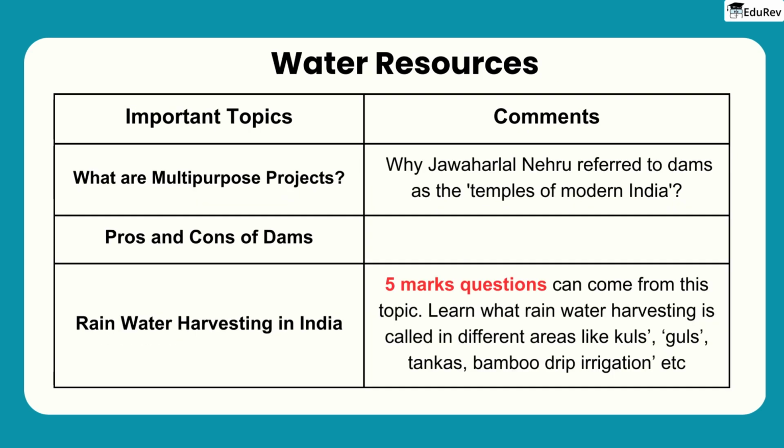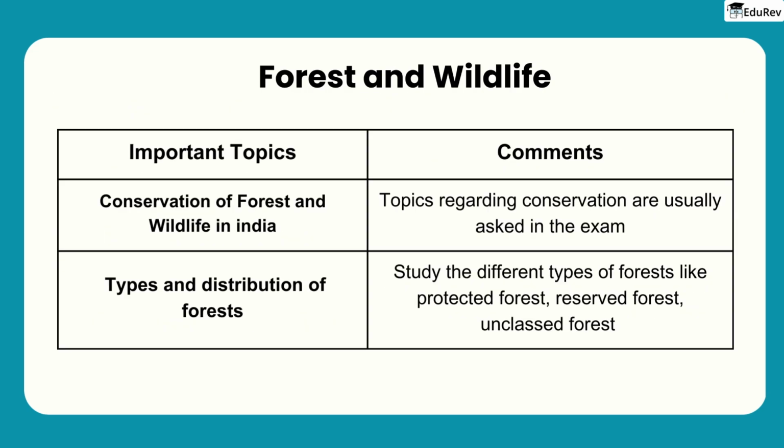The next chapter to focus on is water resources. One key topic within this chapter is multipurpose projects, which may prompt a question about why Jawaharlal Nehru referred to dams as the temples of modern India. It's also important to study the pros and cons of dams, as well as the various names for rainwater harvesting techniques used in different parts of India. Be prepared to explain rainwater harvesting in detail for potential 5 marks long answer questions.